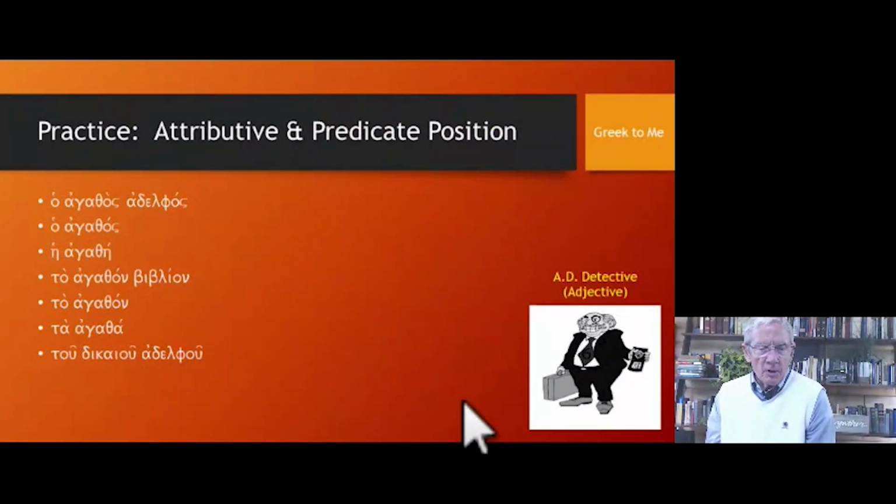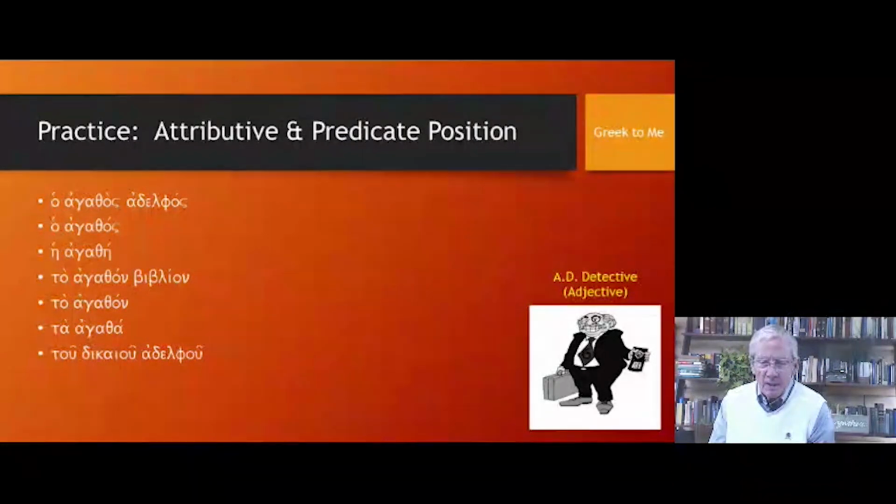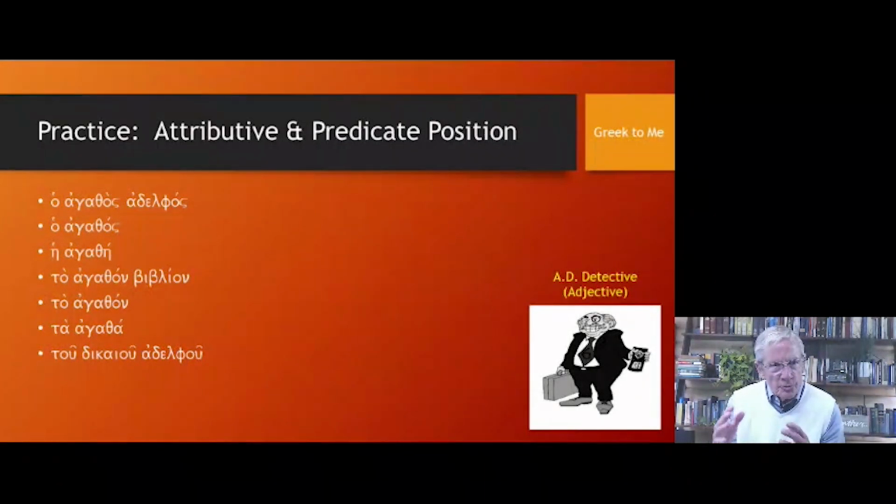All right, here we have a little practice here. I'm going to hit the pause button and would ask that you do the same and then resume once you've worked through these yourself. All right, now that you've had a chance to work on these yourself, the first one, all of those would be masculine singular nominatives, and it should be translated as the good brother.